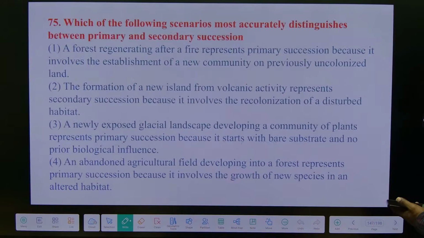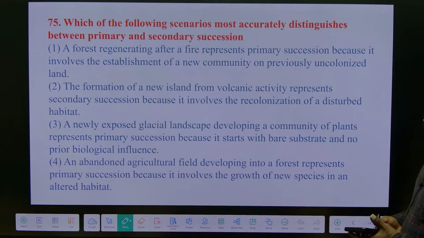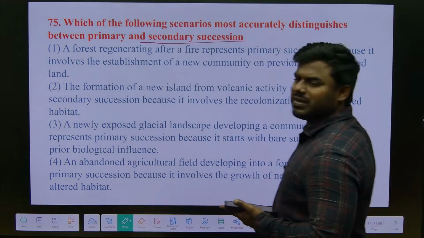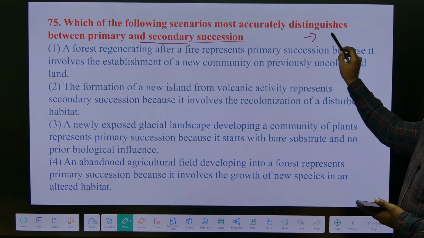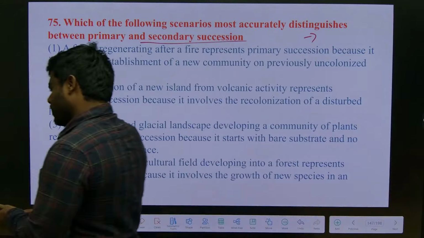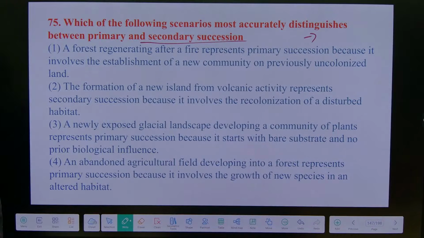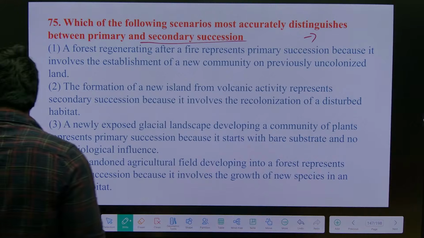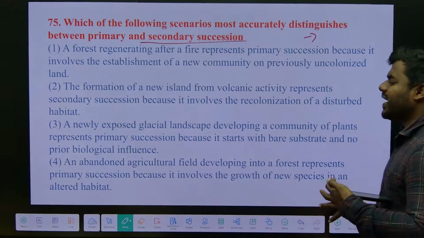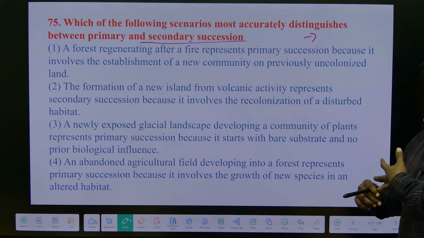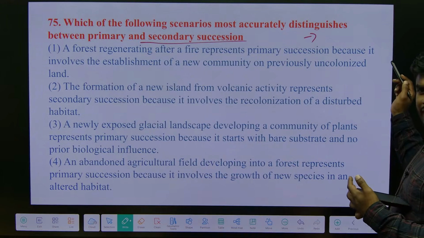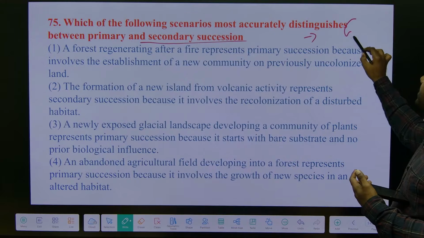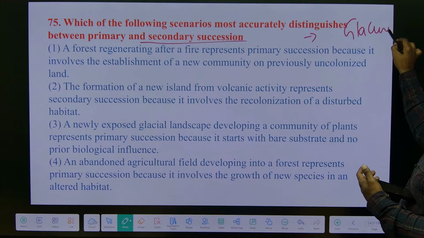What is the question? Primary succession, secondary succession. How can we remember? With soil, without soil. With the primary substratum, without the primary substratum. Everyone give the answers. We read a good example now. What is the example we studied? Glaciers. Glaciers are what? Completely occupied by ice.